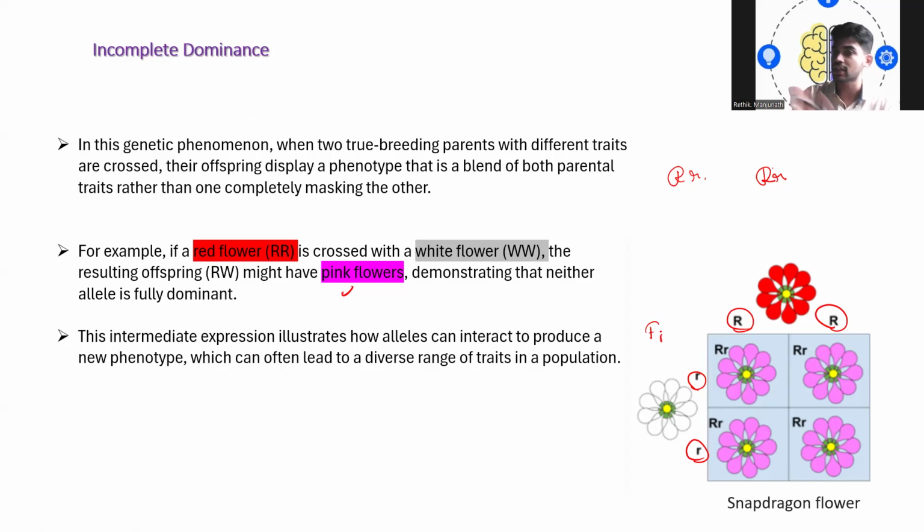When this F1 generation is selfed, then you will see the ratio of 1 to 2 to 1. Sorry, 1 to 2 to 1 ratio. Where 1 will be red color, 2 will be pink color flowers, and another 1 will be white color flower. So this intermediate expression illustrates how alleles can interact to produce a new phenotype, which can often lead to a diverse range of traits in the population. This is an example of the snapdragon flower.